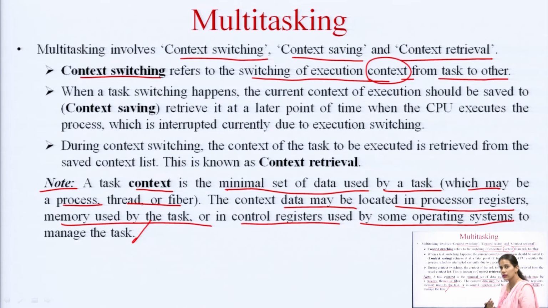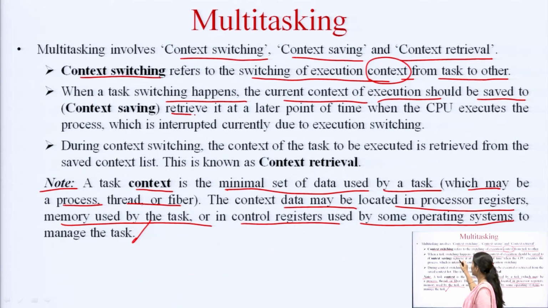Now, when a processor switches from one task to another, it may have to come back to the main task which it was performing. The context related to that task should be saved somewhere, so that it becomes easy for the CPU to retrieve the context again. This saving of the context related to the previous task is known as context saving. When a task switch happens, the current context of execution should be saved to retrieve it at a later point of time. This is known as context saving.